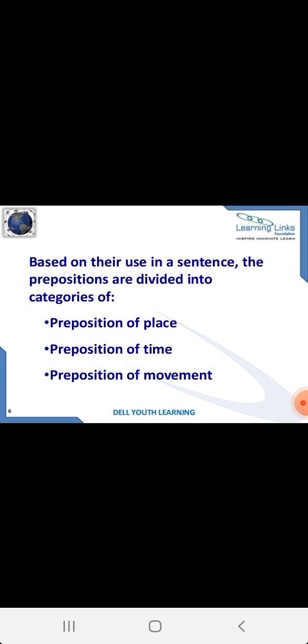So when we talk about prepositions, there are three types based on their use in a sentence. The prepositions are divided into categories: first is preposition of place, then preposition of time, and preposition of movement. So first is preposition of place. What is the definition? Prepositions of place refer to those prepositions which can be used to show where something is located.